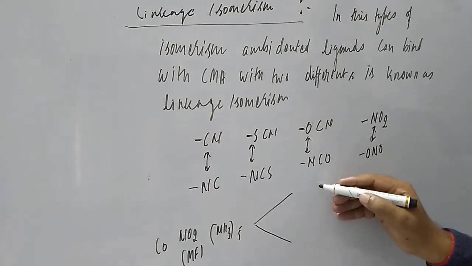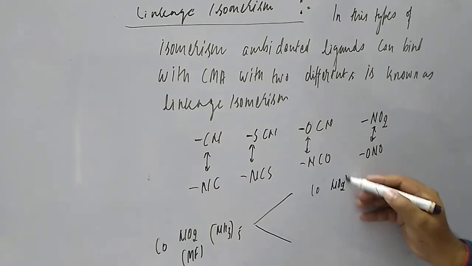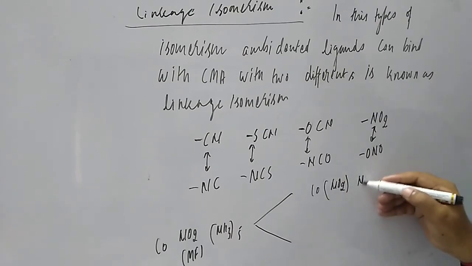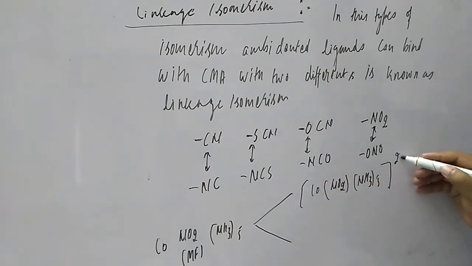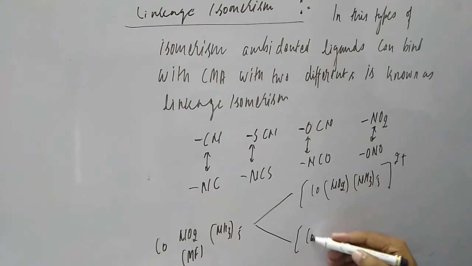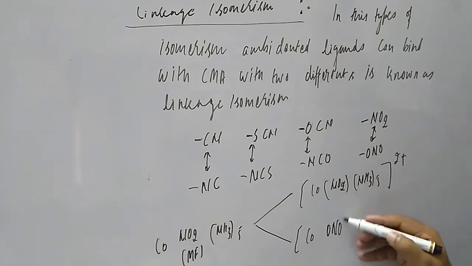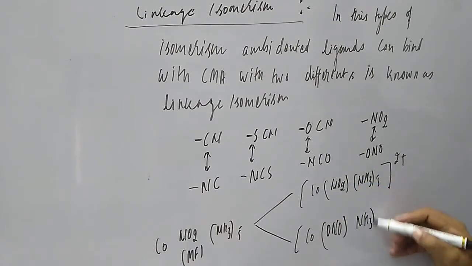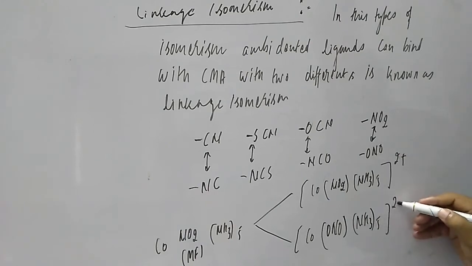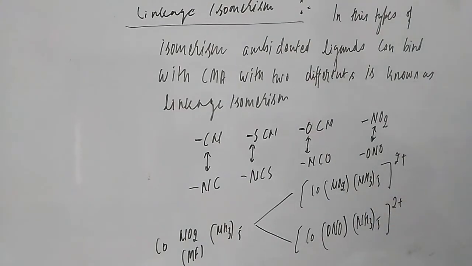So here the linkage ion is in this compound, Co NO2, where the linkage is with the nitrogen atom, and NH3 is five times, no problem there, and there is a 2 positive charge as it is. But in the second case, you see, it is ONO: here is nitrogen, here is oxygen. So there is a change only in the linkage. That becomes linkage isomerism: here the linkage is with nitrogen, here the linkage is with oxygen. This is an example of linkage isomerism.